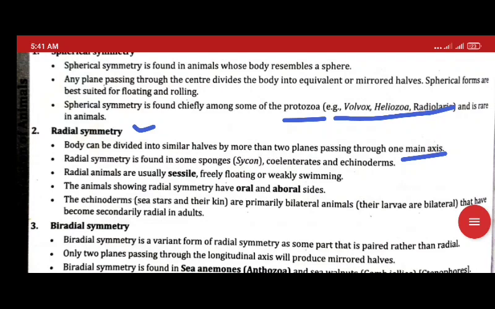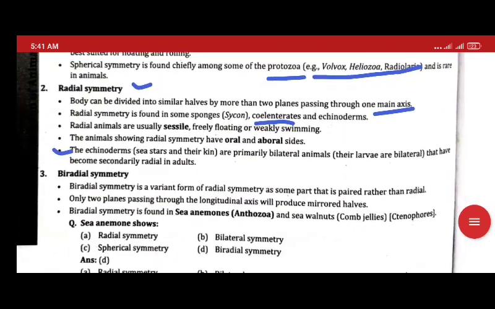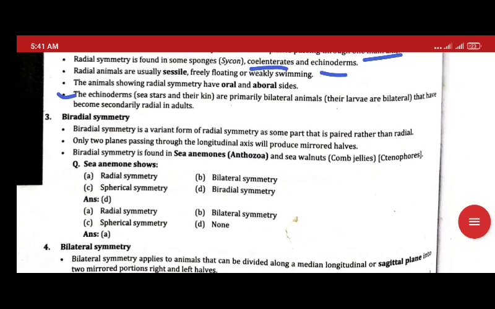This includes Echinodermata, and some classes of Porifera, not all Porifera, and Coelenterata. Now biradial.